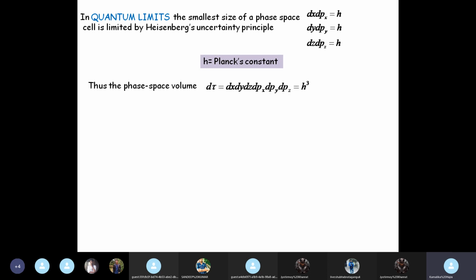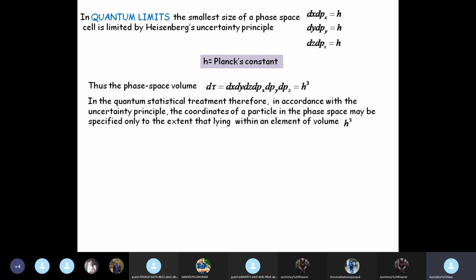So the phase space volume, that is dx dy dz dpx dpy dpz, is now equal to h cubed. Again, this is a particular value which cannot be less than this, because h is the minimum value of dx dpx or dy dpy or dz dpz.